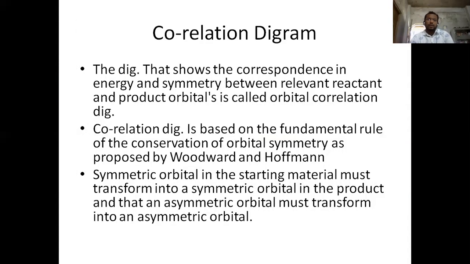Here is the correlation diagram, the diagram that shows the correspondence in energy and symmetry between relevant reactant and product orbitals. It's called orbital correlation. The correlation diagram is based on the fundamental rule of conservation of orbital symmetry as proposed by Woodward and Hoffmann. A symmetric orbital in the starting material must transform into a symmetric orbital in the product, and an asymmetric orbital must transform into an asymmetric orbital.